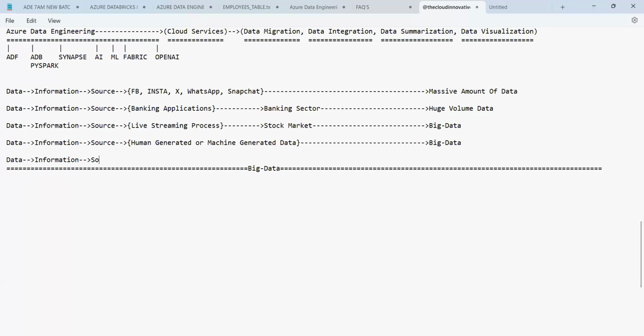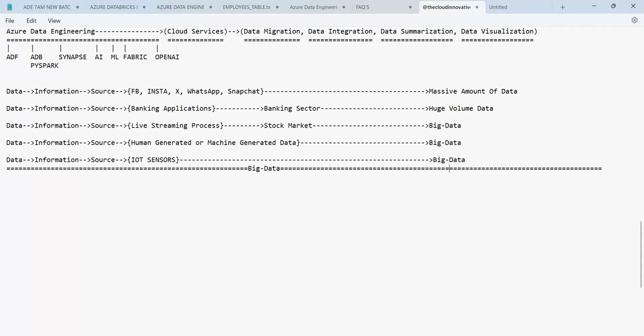We get the data from the source, and we can get the data or the source from where? From the IoT sensors. So even the sensors data is also called big data. All are one and the same, guys.